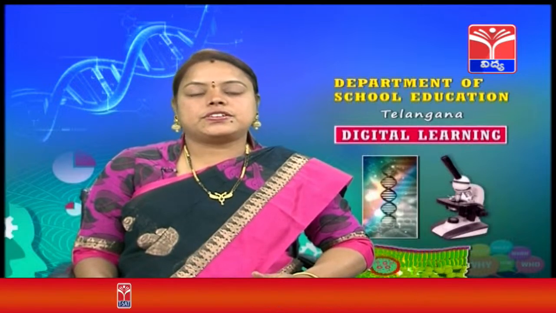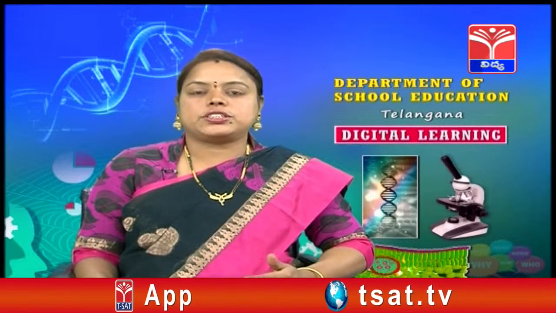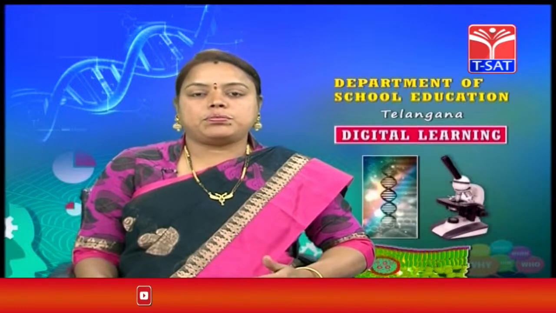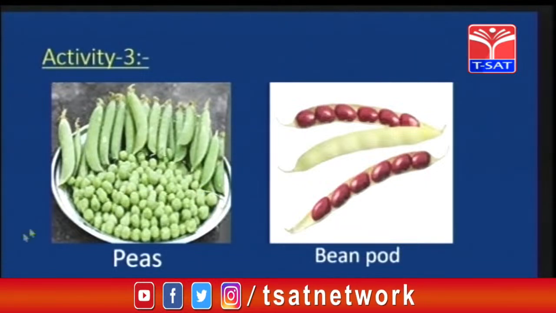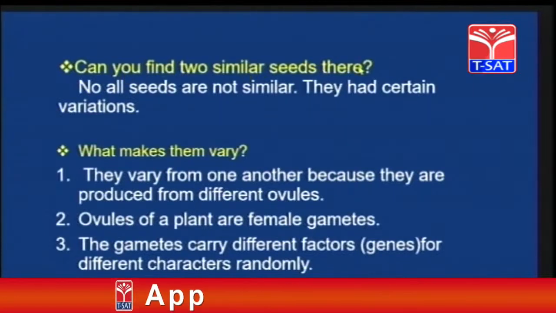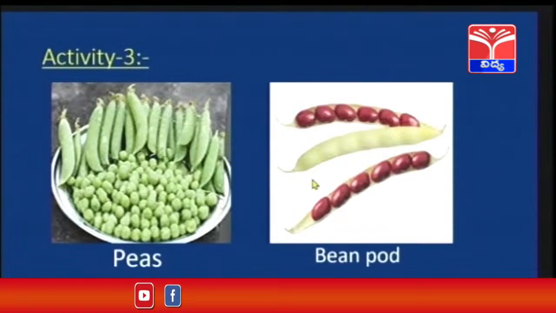Activity 3. Children, this activity 3 is present in your textbook. So, let us discuss about it. We have to observe some seeds like peas and bean pod. We have to make some differences. What are the differences and what are the questions related to the activity? Let us discuss. Can you find two similar seeds there? So we have seen two seeds, the seeds of the peas and seeds of the bean pod. Do you observe any two seeds which are similar?